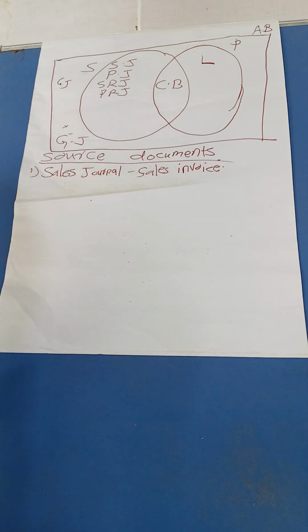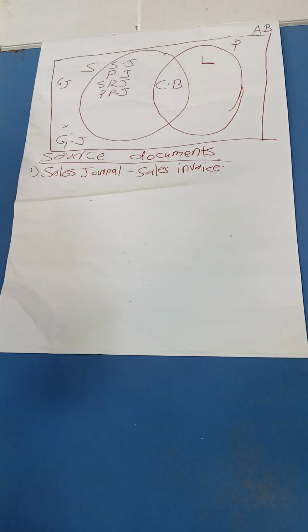Good. Sales invoice. That is a source document that when you have made sales to your debtors, because these goods you have sold on credit, you source the information you are recording in the sales journal from the sales invoice.